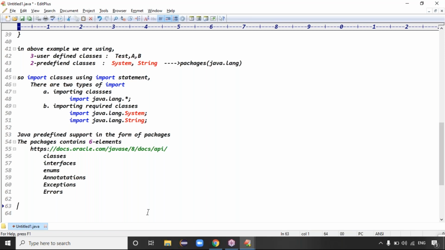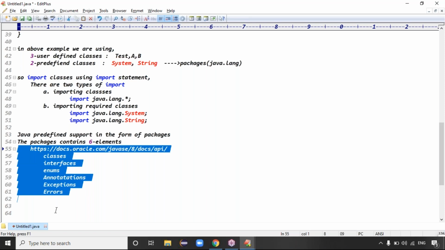How can we check those 6 elements? Simply go to the documentation, right? I hope you're able to check the corresponding package data, corresponding classes, and corresponding methods also. So finally, we decided Java's predefined support comes in the form of packages. The package contains 6 elements, right? Is that clear now?